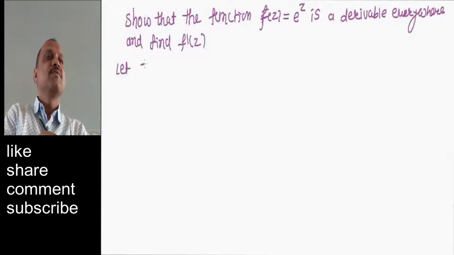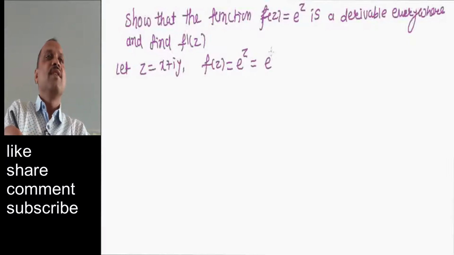So first we consider z equal to x plus I y, then f of z equal to what? E raised to z means e raised to x plus I y, equal to e raised to x into e raised to I y.